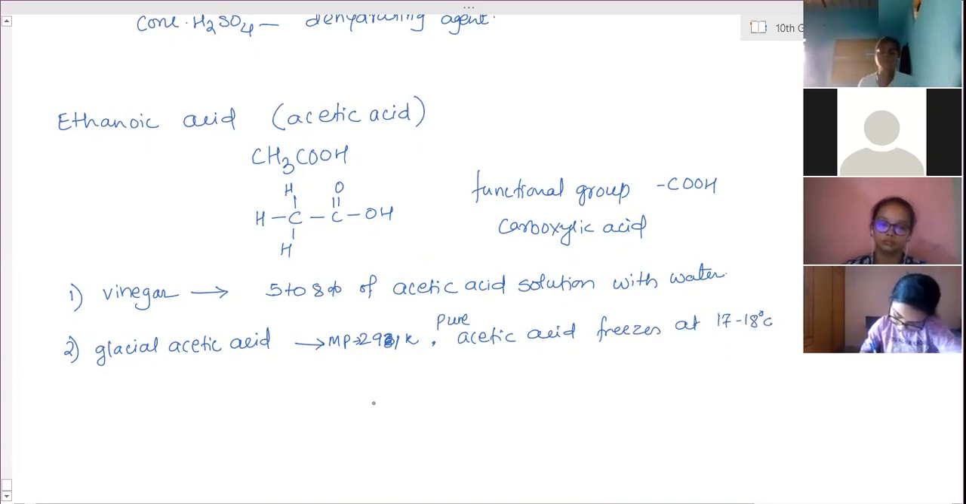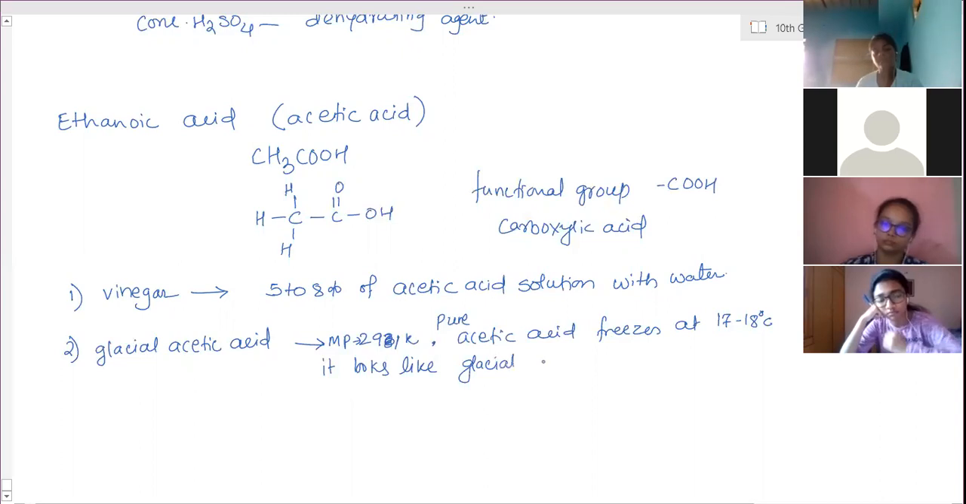If the temperature decreases in winter season, it looks like glacial snow, glacial ice. So therefore that type of acetic acid is called glacial acetic acid. As pure acetic acid freezes at 17 to 18 degrees Celsius, it looks like glacial ice. So therefore it is called glacial acetic acid.